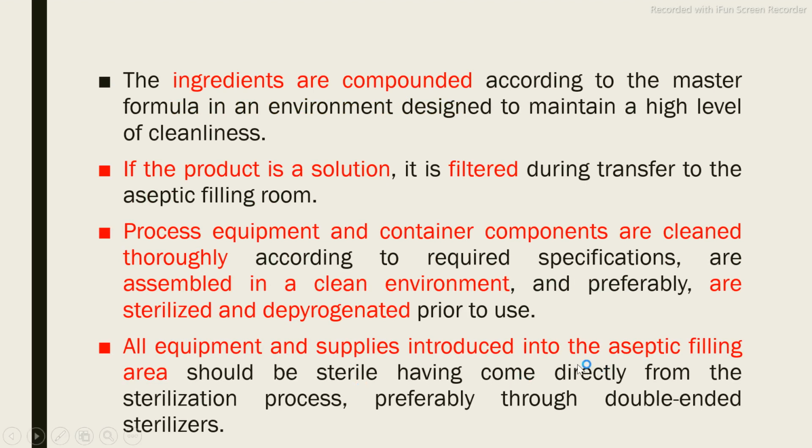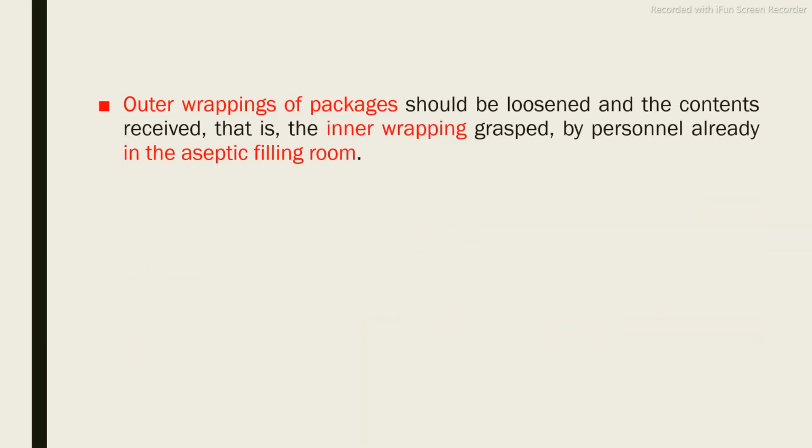All equipment and supplies introduced into the aseptic filling area should be sterile and come directly from the sterilization process through the double-ended sterilizers. Then the outer wrapping of the package. Sometimes the package is available in two types of wrapping in order to prevent the chances of contamination.